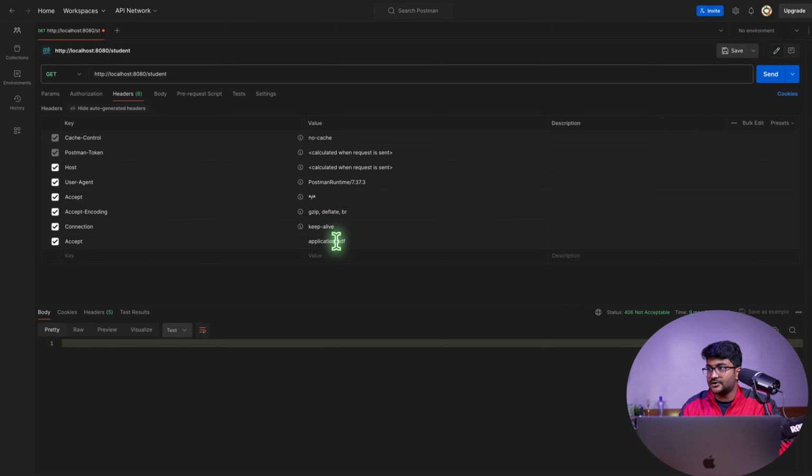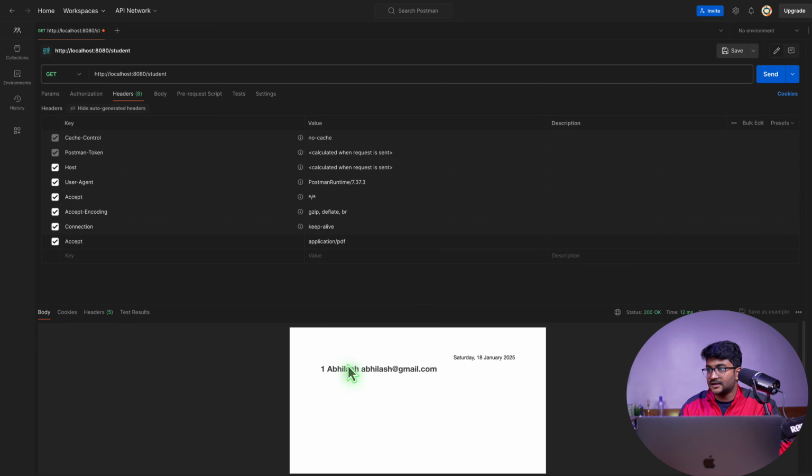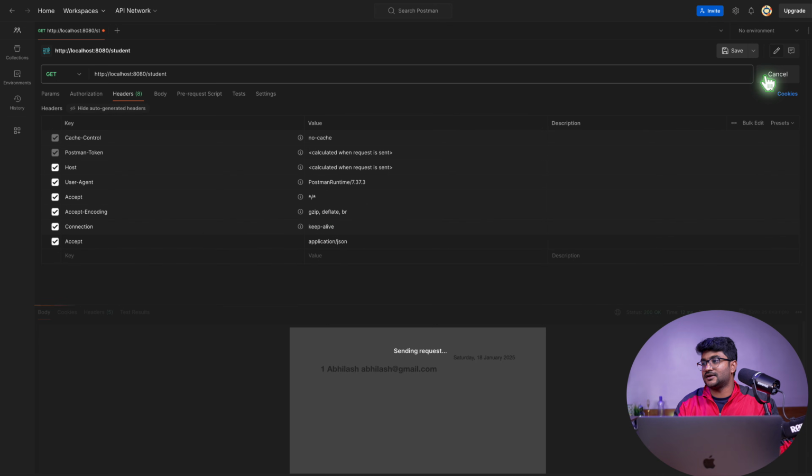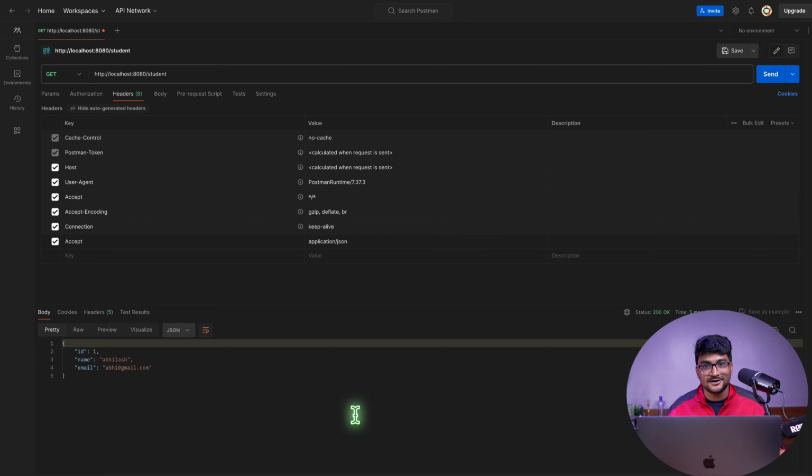So now let's just go to our Postman, and right now I want to accept PDF by hitting the same endpoint, do a send, and there you go. This is the PDF format that my server is exposing. Now I want the data in JSON. So I want JSON. There you go. This is the JSON data. I think you understand content negotiation means we as a client are negotiating with the server. Let me know if that helps.